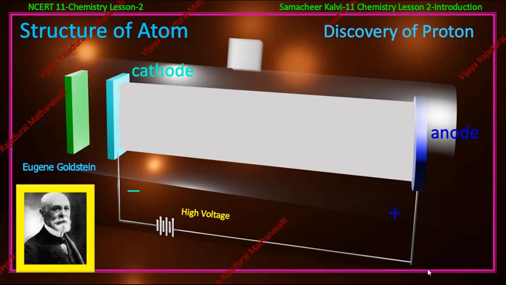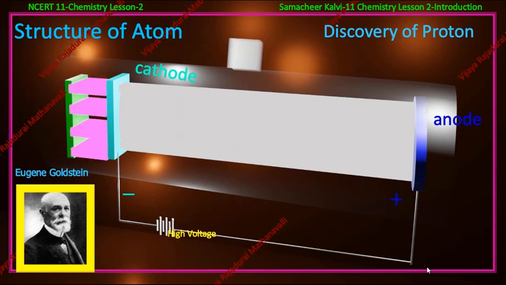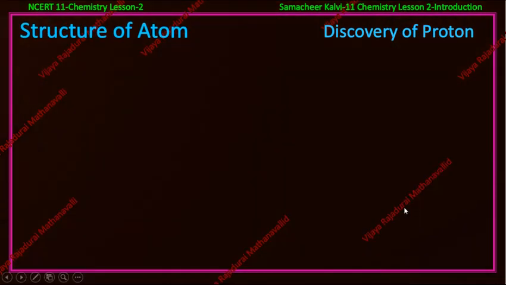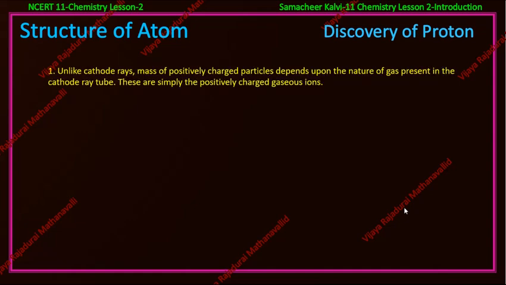Since these rays originated from the anode, they were called anode rays or canal rays or positive rays. Anode rays were found to be a stream of positively charged particles. Now we see the properties of canal rays. They are: unlike the cathode rays, the mass of the positively charged particles depends upon the nature of the gas present in the cathode ray tube. These are simply positively charged gaseous ions.